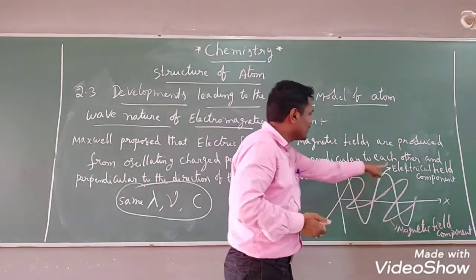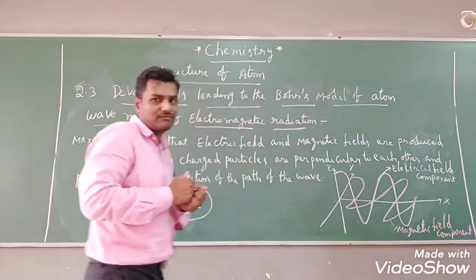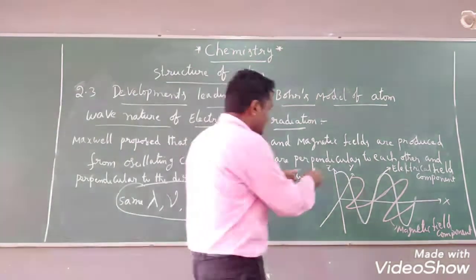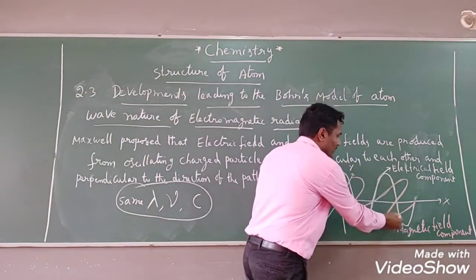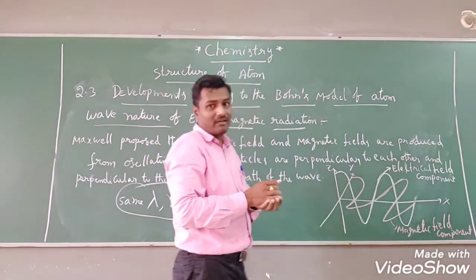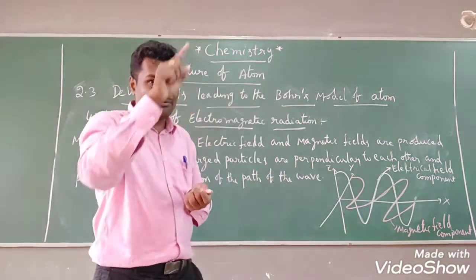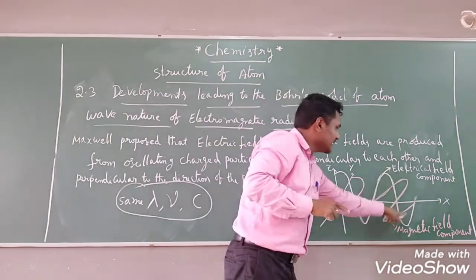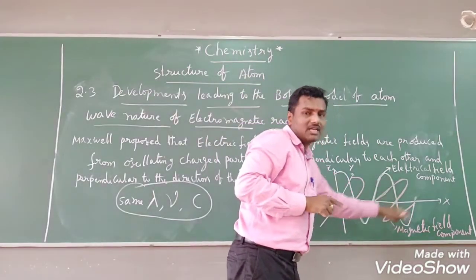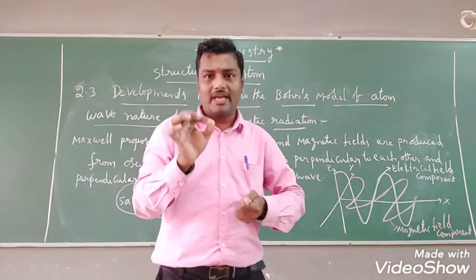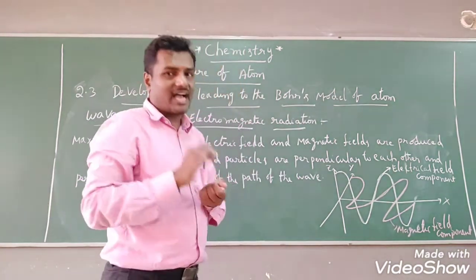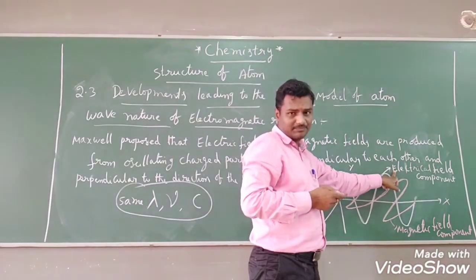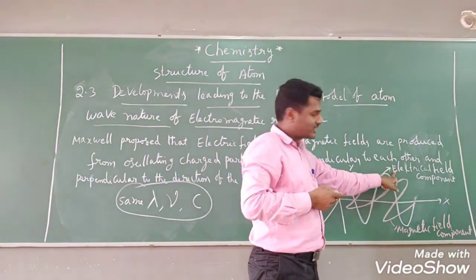So here, how do we get the electrical field component and the magnetic field component? Suppose this looks like a vertical wave, right? So the vertical wave or vertical component that we have drawn on the z-axis indicates the change in the strength of the electric field.